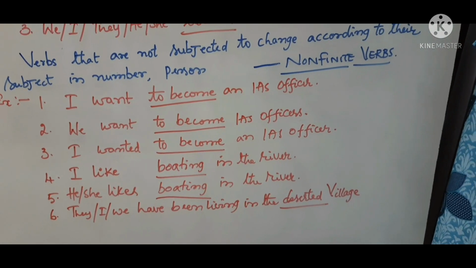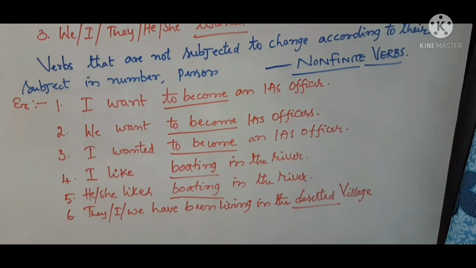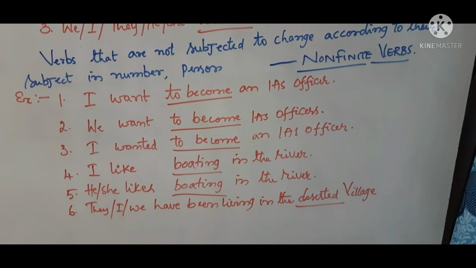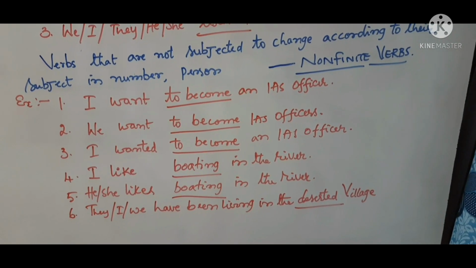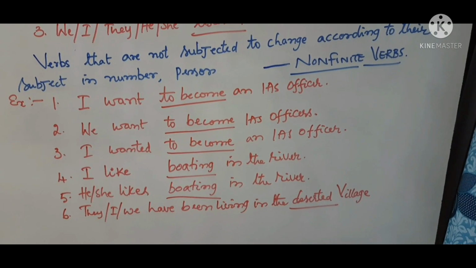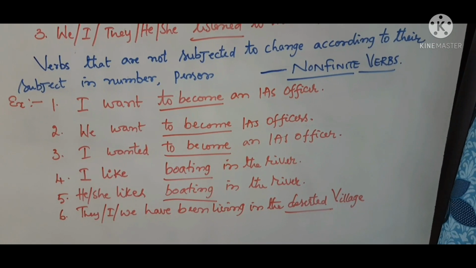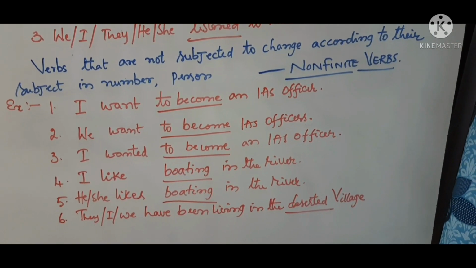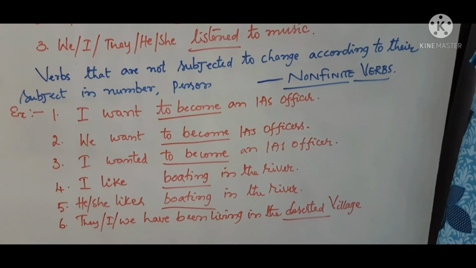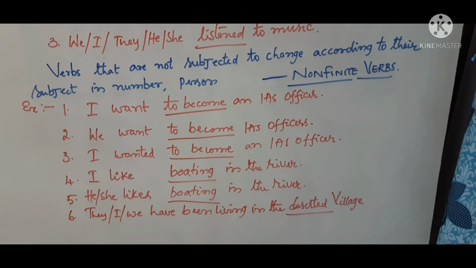I like boating in the river. He, she likes boating in the river. The ing form of the verb here remains the same, unchangeable for number and tense. The last one: they, I, we have been working in the deserted village. This is the past participle form of the verb, so it is a non-finite verb. So to become, boating, deserted are all examples of non-finite verbs.